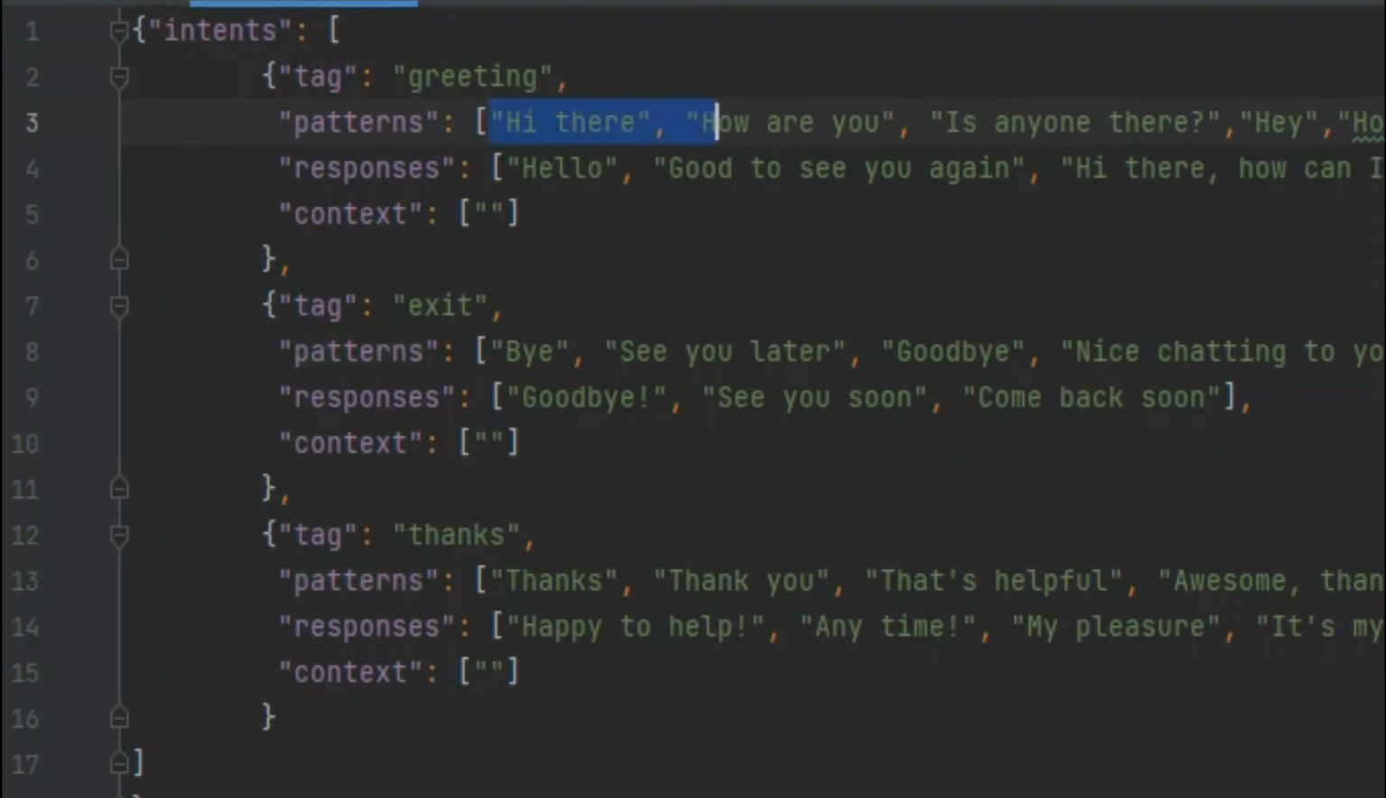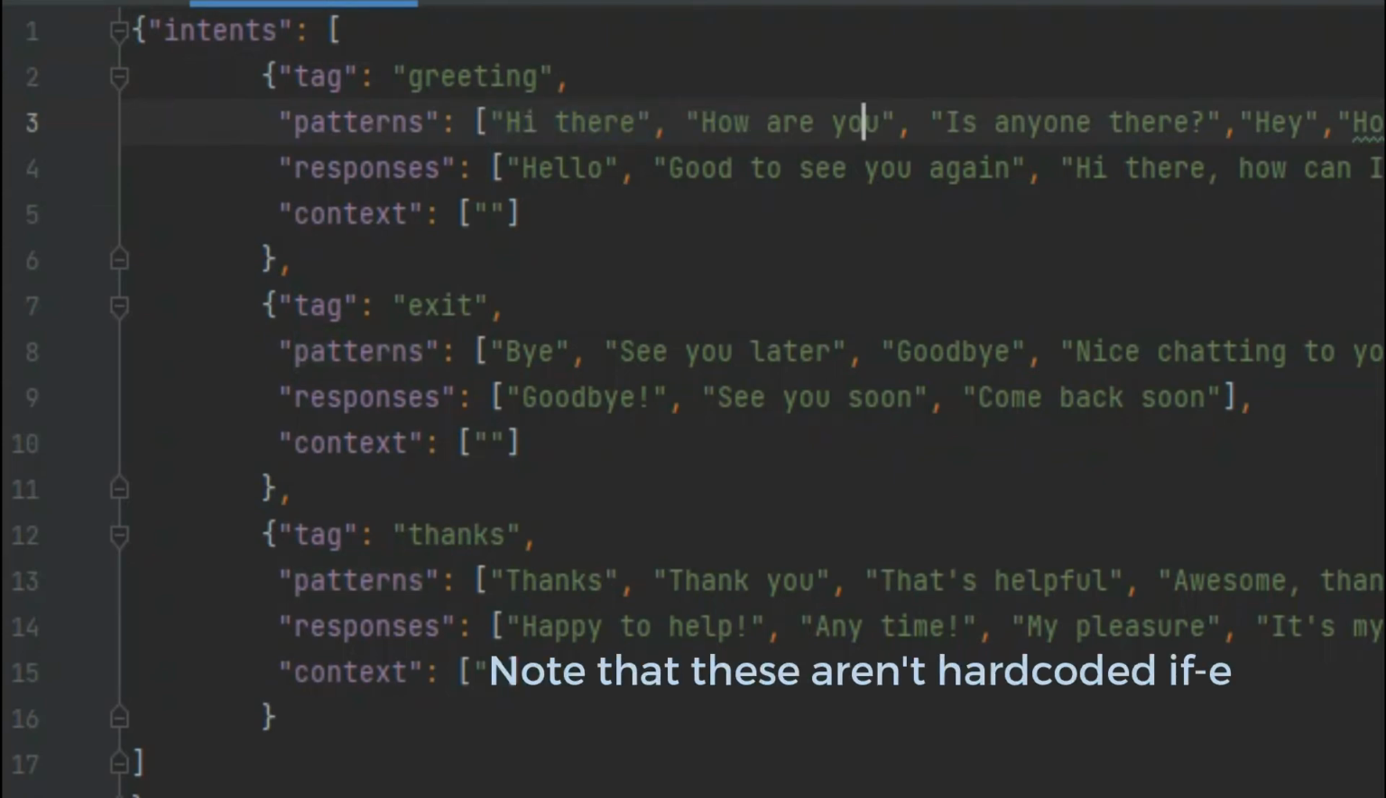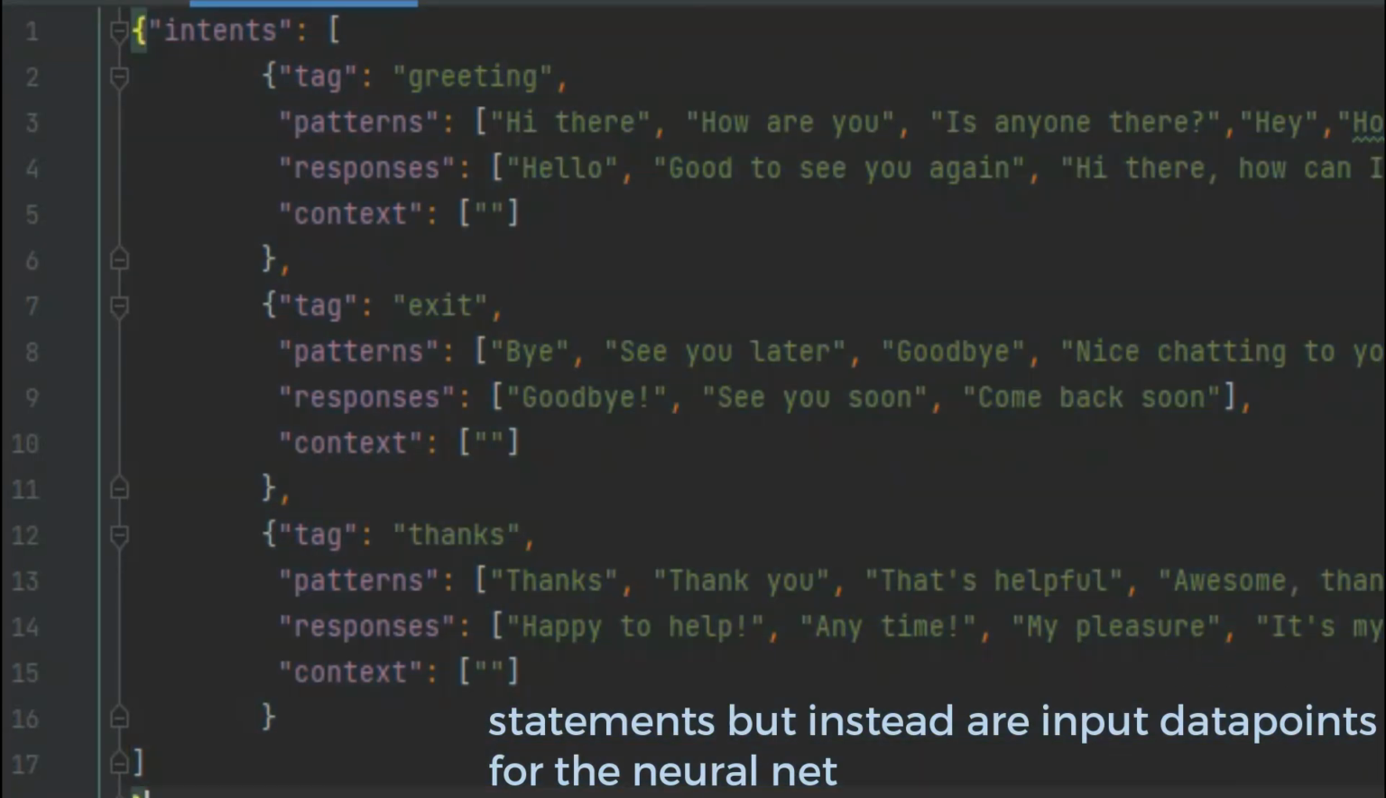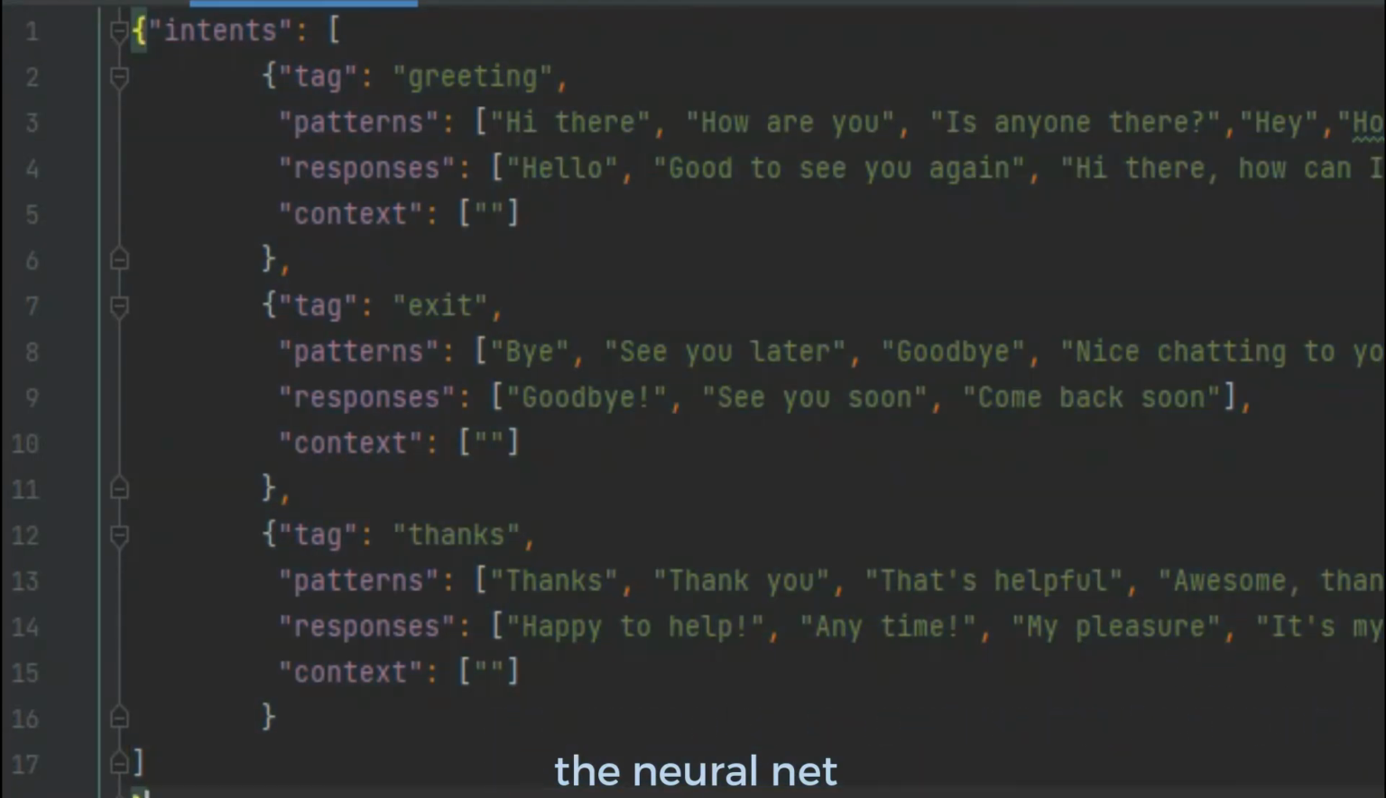Patterns you have to place the possible input texts in here. The responses are the responses which you expect the bot to tell you. In context, you can just leave it blank. Make sure that your file is in this format only. If it's not in this format, it's not going to work properly. You can just keep adding more and more. If you want to make a chatbot which is specific to some kind of topic, then you can just add that particular thing. So that's our intents.json file.